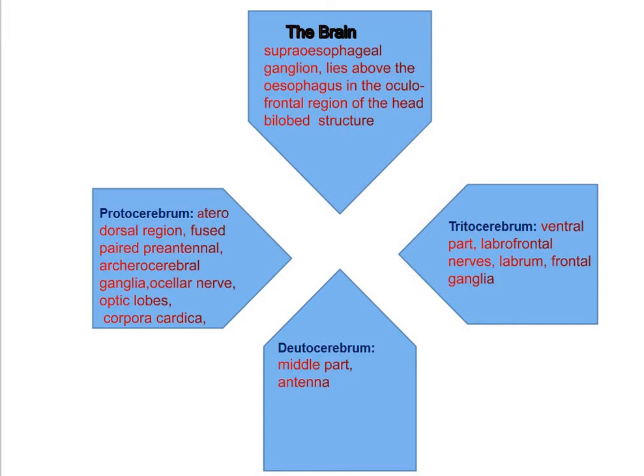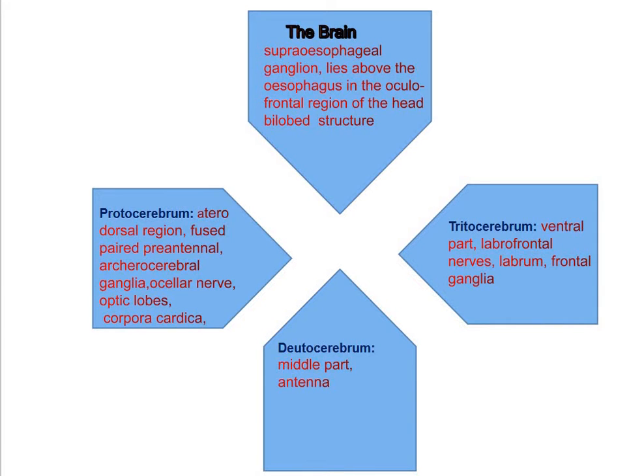It gives out a pair of labrofrontal nerves which soon divide into two branches: the labral nerve innervating the labrum, and the frontal connective terminating into the frontal ganglion. The tritocerebral lobes are connected with the esophageal ganglia by the circumesophageal connectives. Now, this is what about the tritocerebrum or the hindbrain.